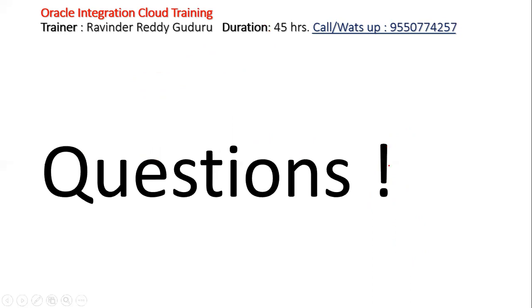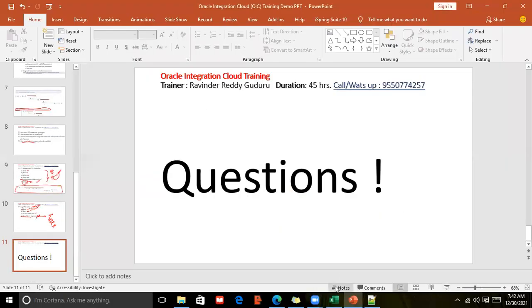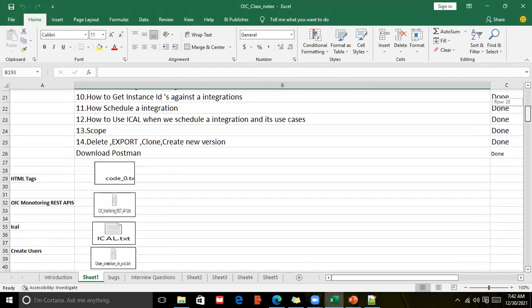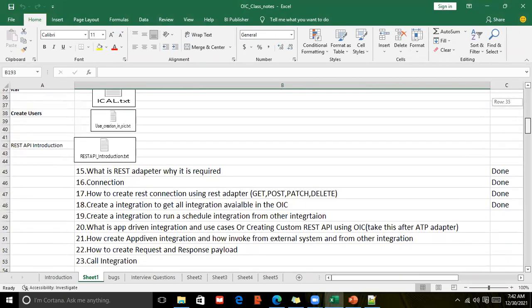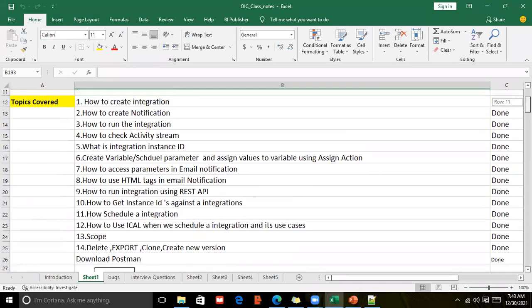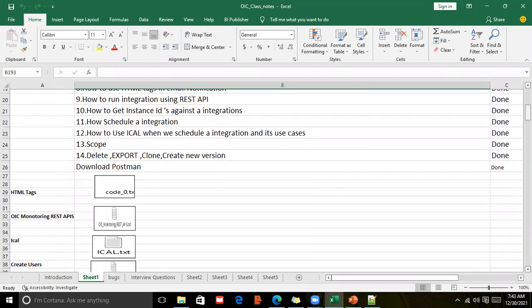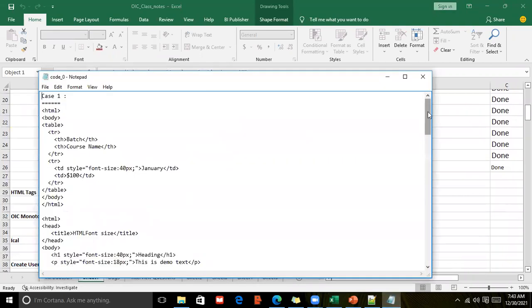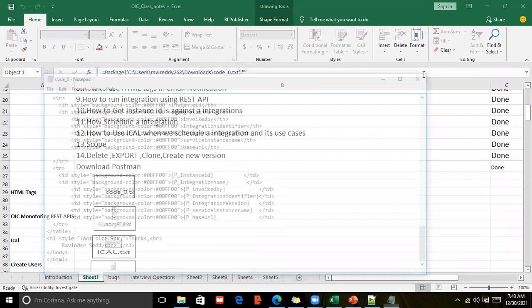And after this topic, I will be covering the next ones. This is the sequence that I follow for every class. This is exactly the sequence I showed you on the PPT. And if you see HTML tags for email body, this is the HTML tag for email body. These are the tags that I'm going to use in your class.